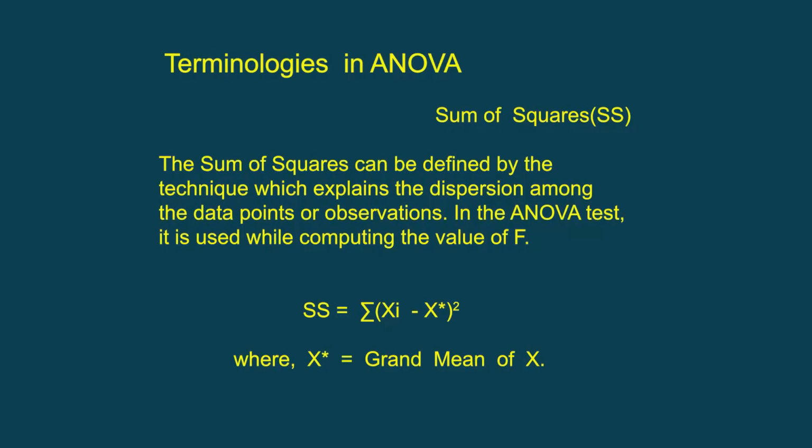When we look at the sum of squares, it's basically a technique which explains the explained variation of the dependent variable. As we can see, it is basically taking the difference from the grand mean, and the difference of each observation from the grand mean can be either positive or negative. So to avoid the negative values, we square it up. So sum of squares is basically given by summation of (xi minus x bar) whole square, which is one of the very important components of this ANOVA.